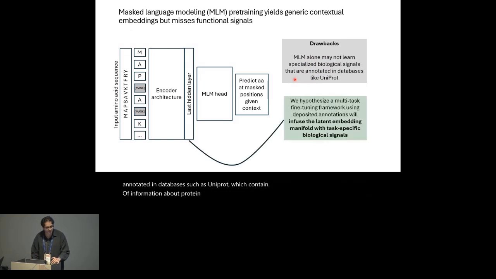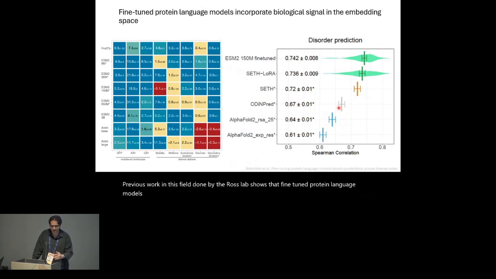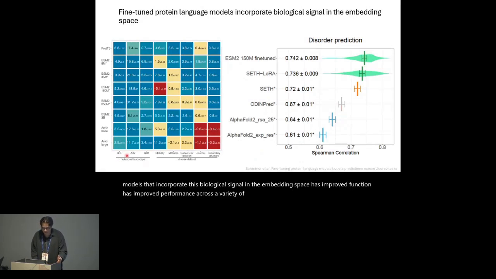And so what we're hypothesizing is a multitask fine-tuning framework that can utilize these deposited annotations and infuse the latent embedding space with this information. Previous work in this field done by the Ross Lab shows that fine-tuned protein language models that incorporate this biological signal in the embedding space have improved performance across a variety of tasks seen here on the x-axis, across a variety of protein language models seen on the y-axis.